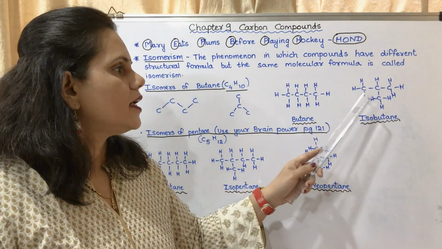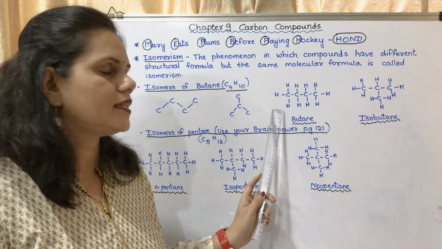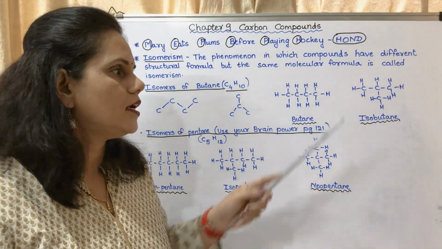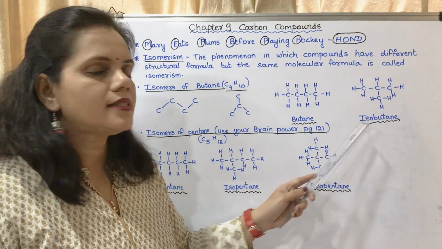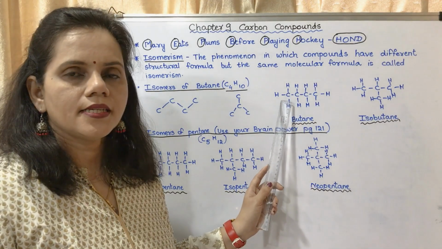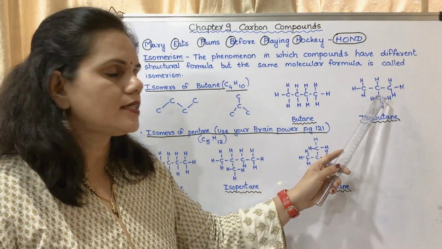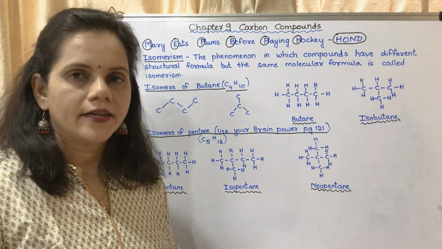Now if it comes here, then that will be a straight chain, just like this. Now this is a branched structure. It is called isobutane. Now you may see this is C4H10, this is also C4H10, only the structure is different.